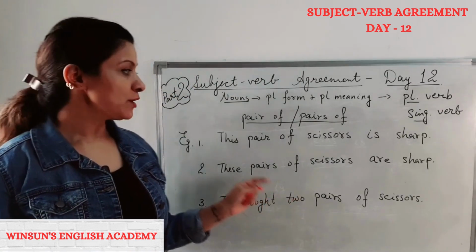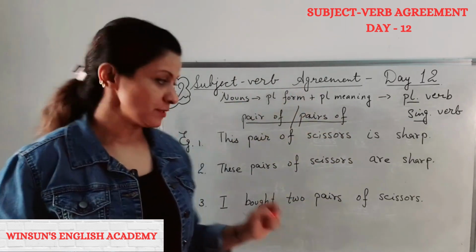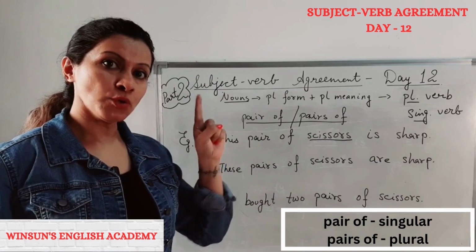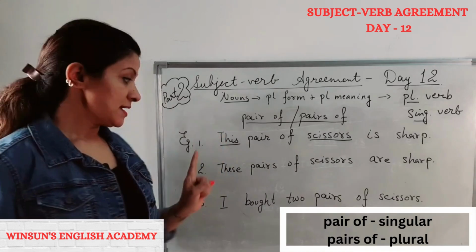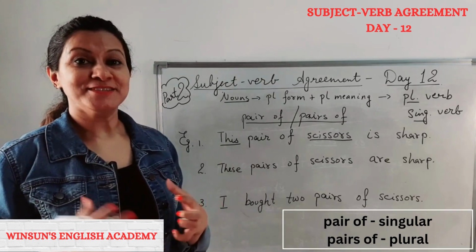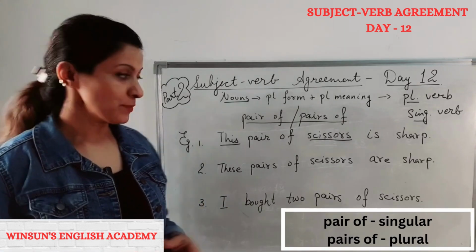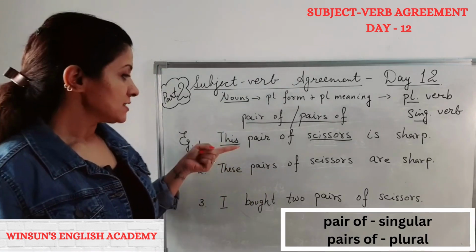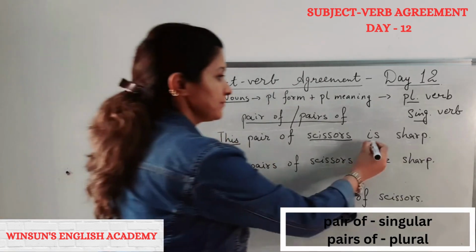In these examples, we are going to look at pair of and pairs of. How do we use them? Of course, with subject-verb agreement. This pair of scissors is sharp. Now, how do we know we are talking about one? Because of this. This, that we use for one. These, those we use for more than one. I'm not using terms like determiners and plural pronouns and all of that. Don't they confuse you? Okay, so remember this, that for one, these, those for more than one. Since we have this here, we immediately know that we are talking about one is.